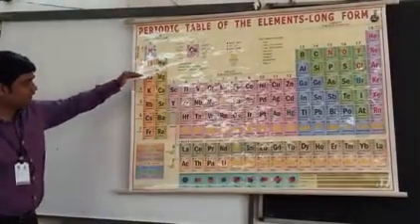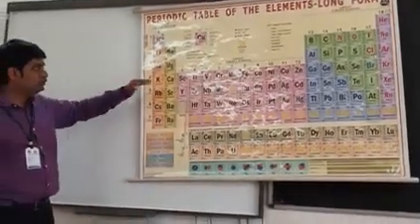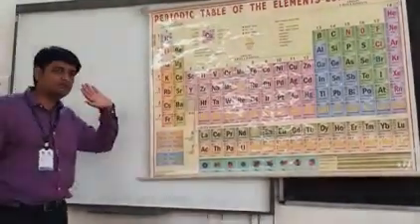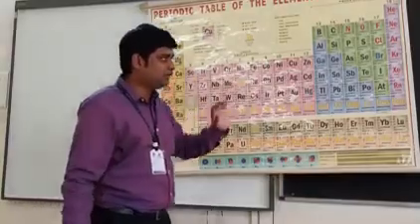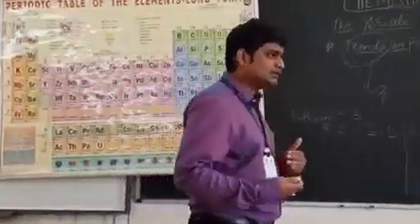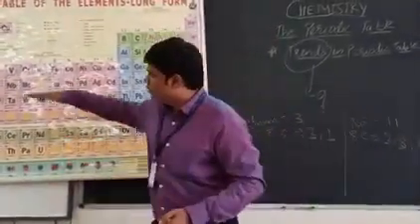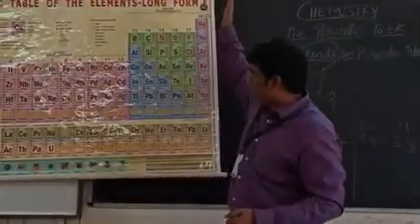So sodium has 3 electronic shells, it is in the third period. Potassium has 4 electronic shells, it is in the fourth period. So this is the first part, period. Now let us move on to the second part of this periodic table. So we studied the period. Now we will study